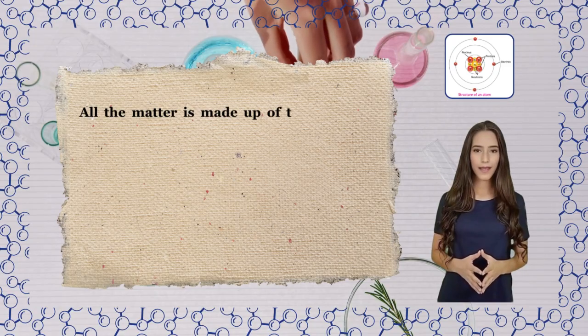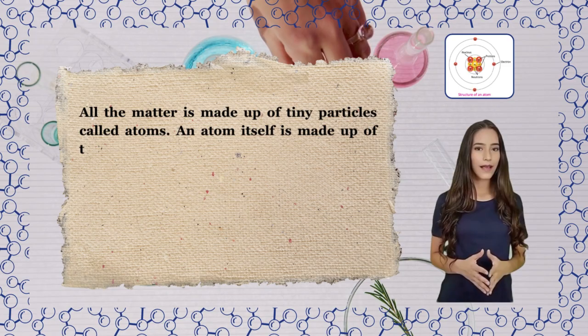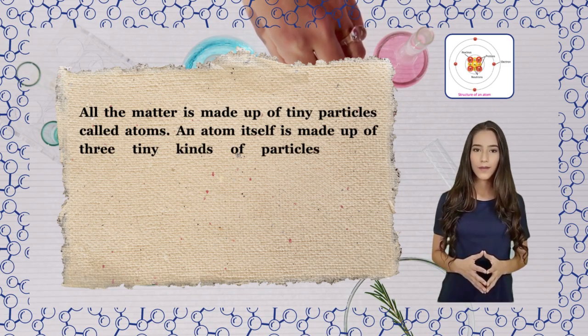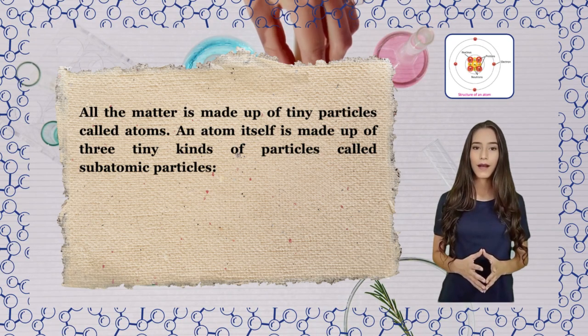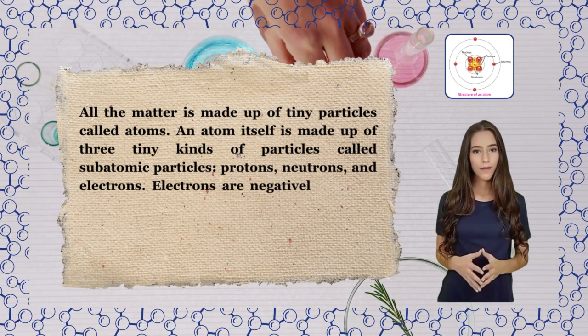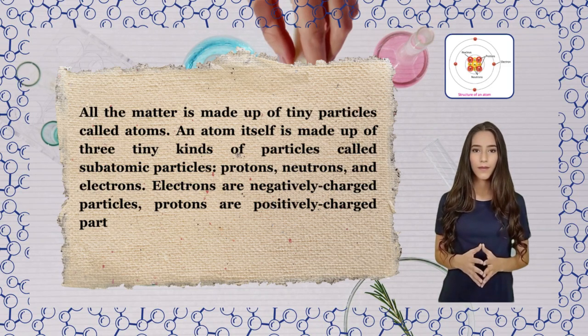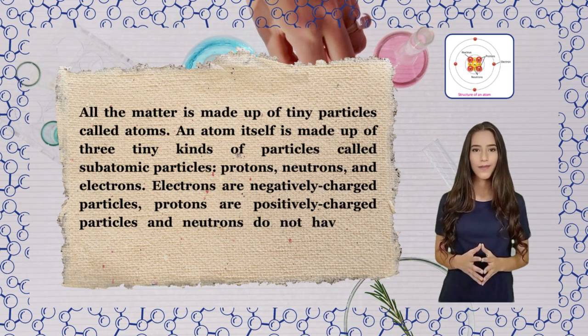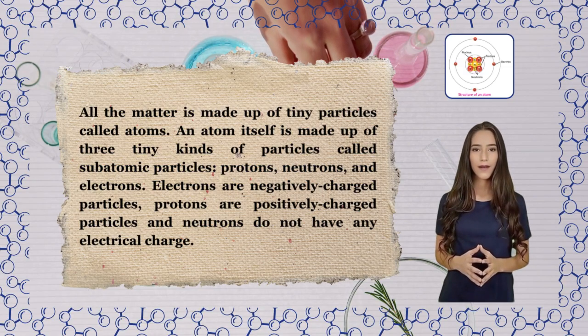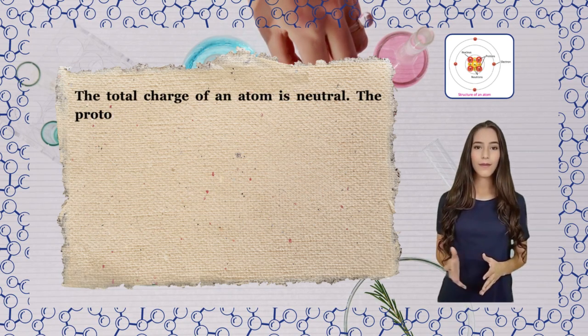All matter is made up of tiny particles called atoms. An atom itself is made up of three tiny kinds of particles called subatomic particles: protons, neutrons, and electrons. Electrons are negatively charged particles, protons are positively charged particles, and neutrons do not have any electrical charge. The total charge of an atom is neutral.